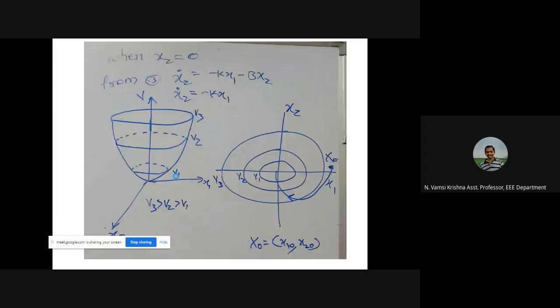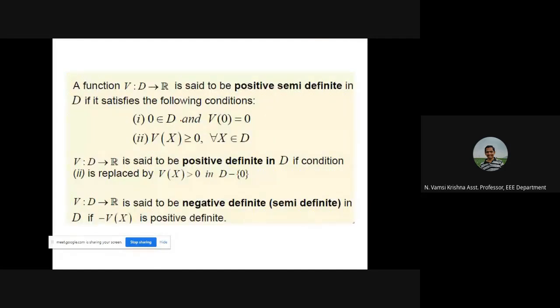Or else, for the given function, except at the origin, whatever state x1, x2, x3 you substitute, if that function is giving all positive values, we say that it is positive definite. V of x greater than 0. If it is greater than or equal to 0, meaning for any value of x it may be 0 or greater than 0, then we say that it is positive semi-definite. Okay. Similarly, negative definite, when do we say that?